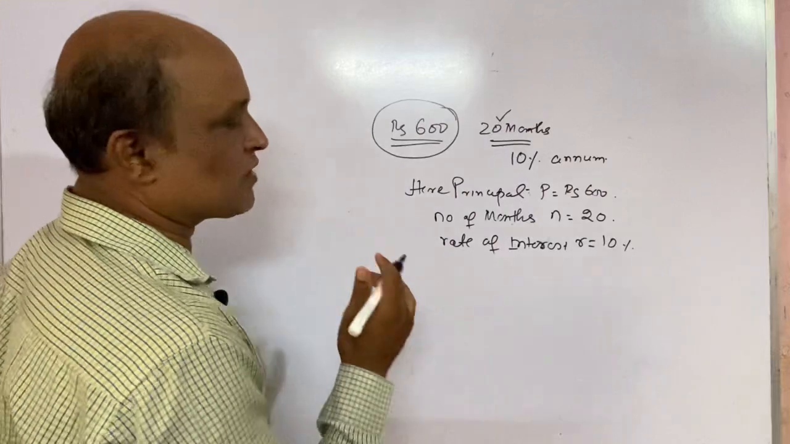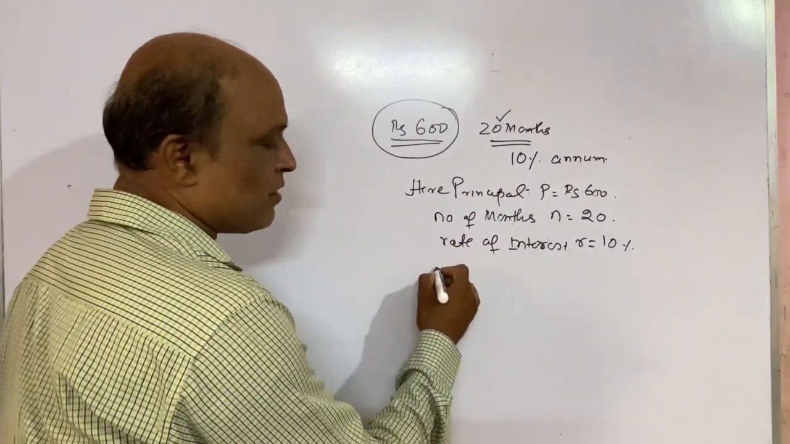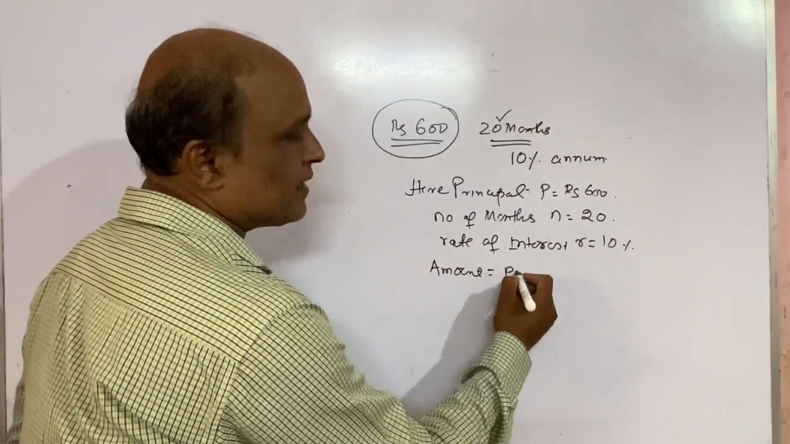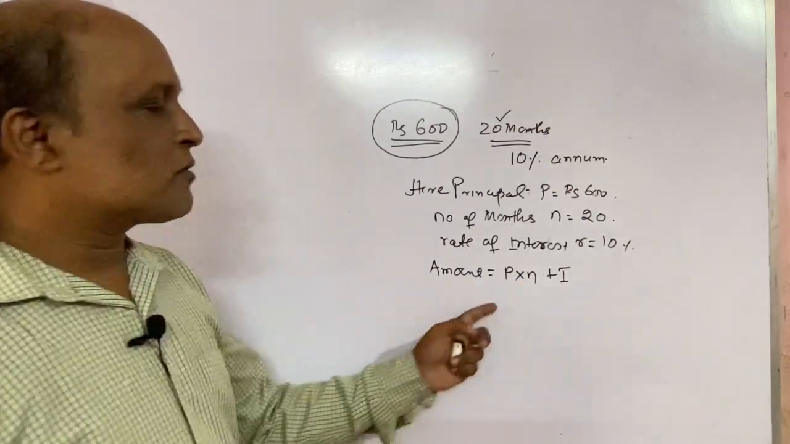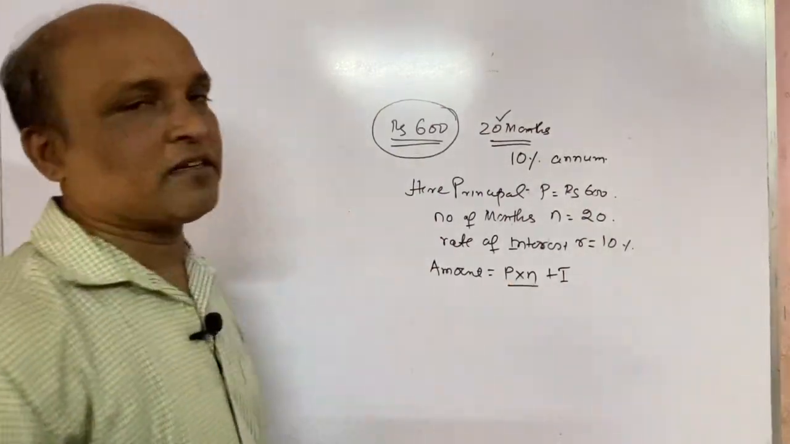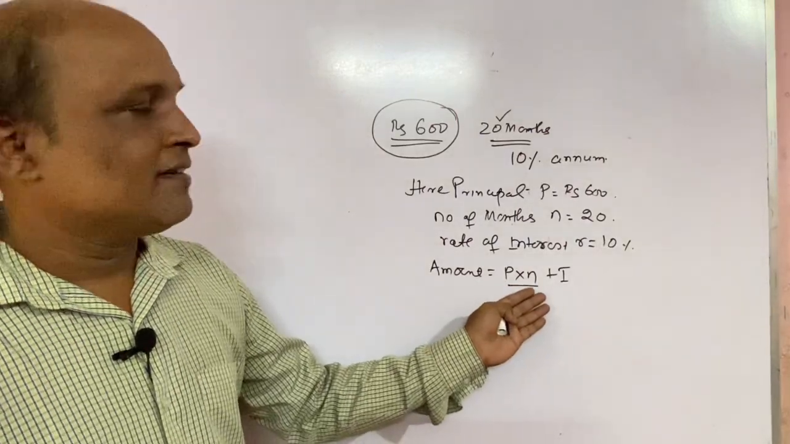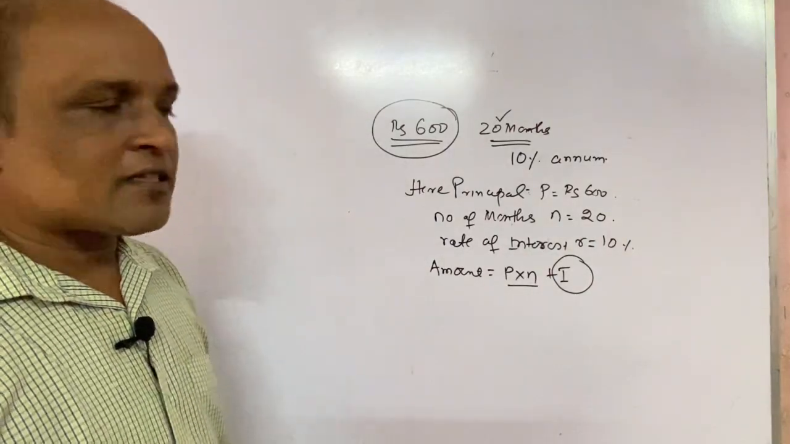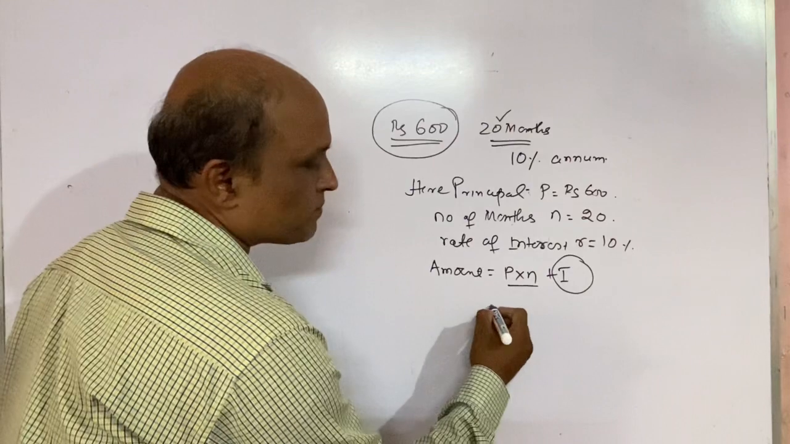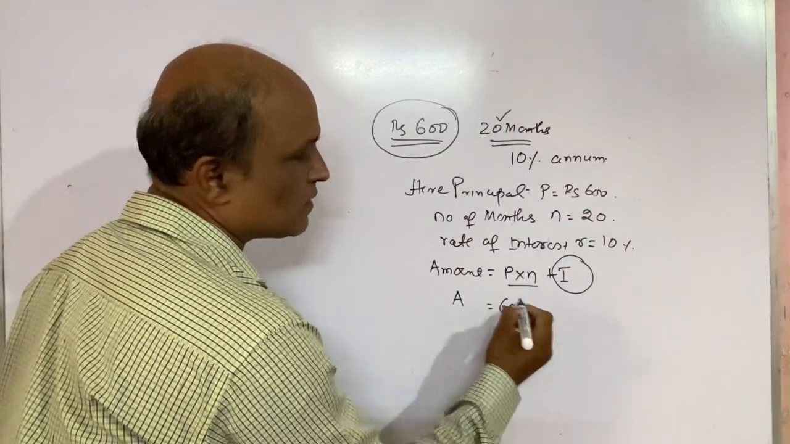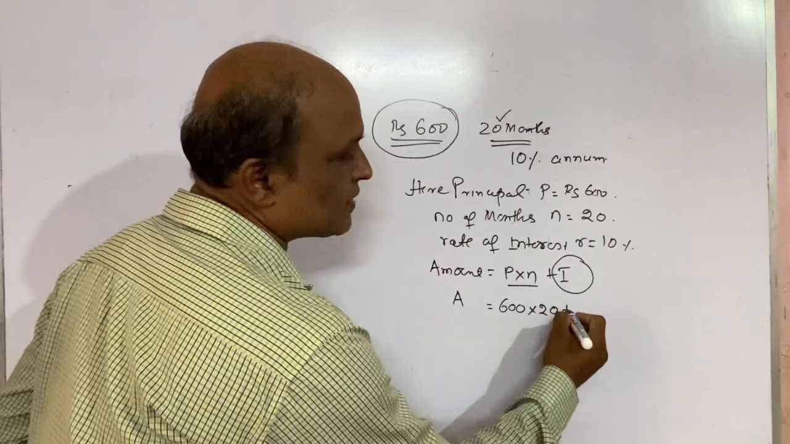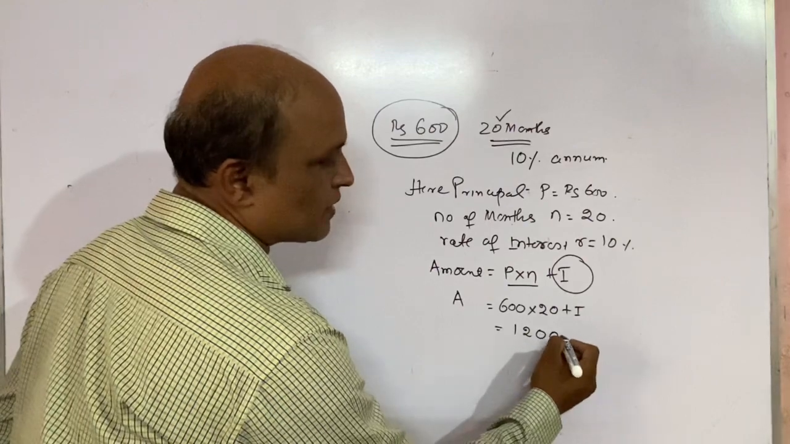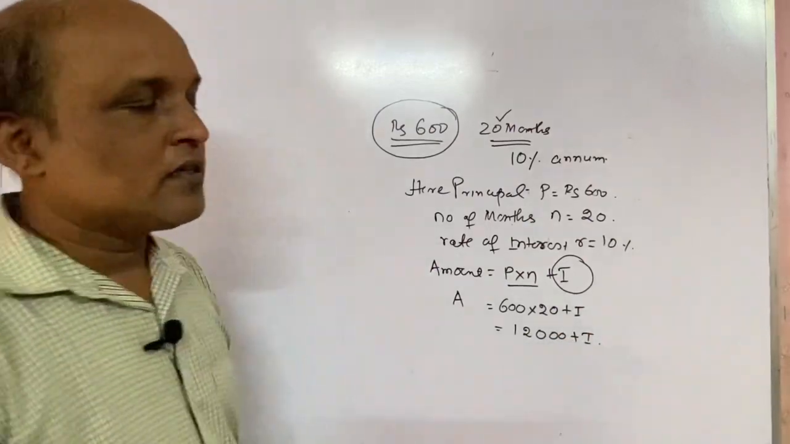Now how much are we depositing actually in the bank? Amount will be equal to principal into N plus interest. Principal into number of months is the amount we are depositing, but the bank also provides us interest. So how much will we be getting now? Principal is 600, number of months is 20, plus interest. That will give you 12,000 plus interest.